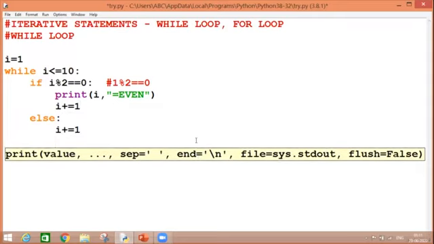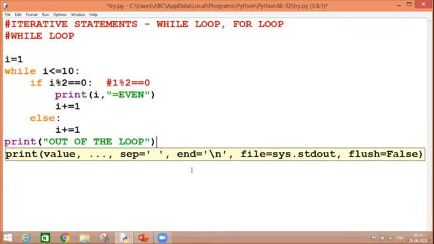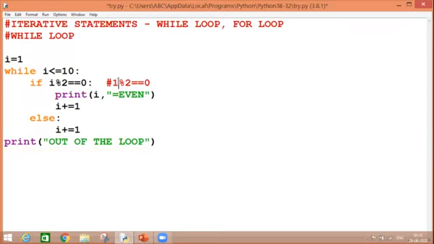After completing this if condition, I'm coming out from the loop and writing a statement out of the loop, which shows that my program is over and I have come out from the loop, right? So now let's dry run it. What will happen? The very first time my I is 1.